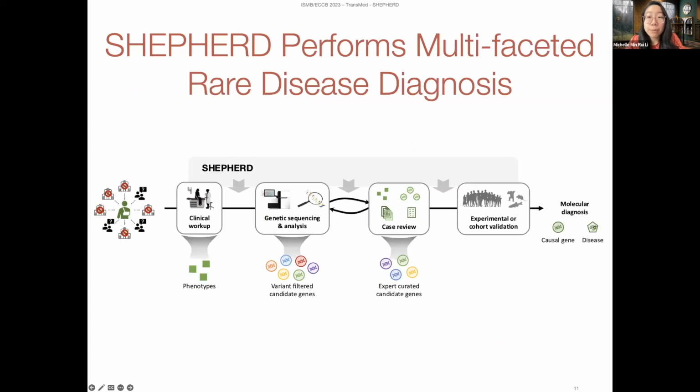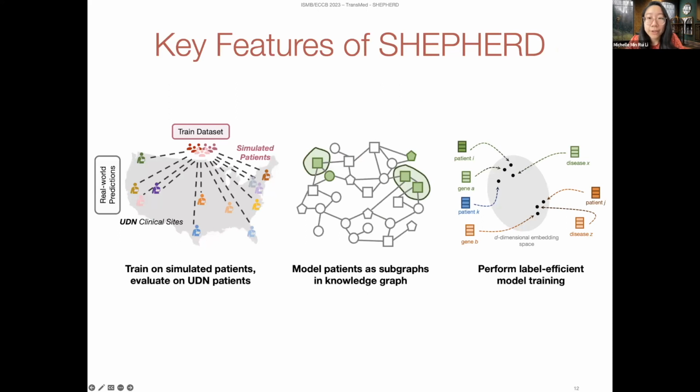And these applications are really important because we want Shepherd to be able to be integrated throughout the diagnostic process. After getting a clinical workup, after getting genetic sequencing, during case reviews by experts, etc. To do so, we designed Shepherd to have these 3 key features. First of all, we trained Shepherd exclusively on simulated but realistic rare disease patients. Training on the simulated patients is crucial because the 465 UDN patients in our dataset are simply not enough to train a deep learning model. Instead, we use the simulated patients for training and then use the UDN cohort to serve as a completely external cohort for evaluating our model.